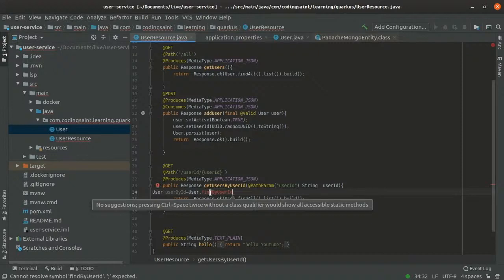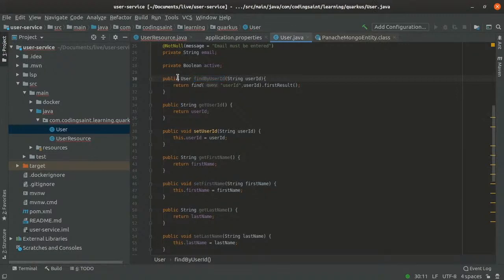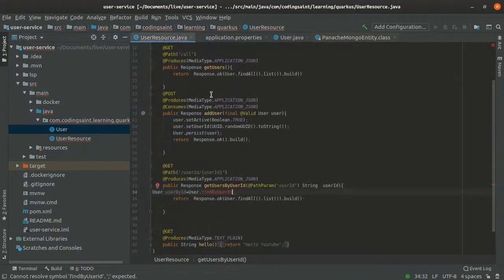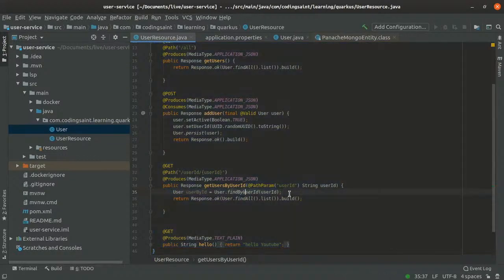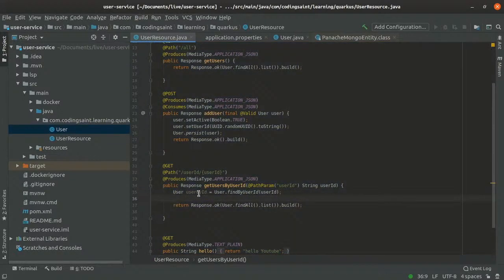Okay, so this is not static, I'm really sorry. I forgot to add a static here because we are trying to directly access it, right? So now it should be there. Okay, so this is the user ID. This user by ID, I'll just pass it to response and send it. Okay, so now we are trying to find user by user ID.